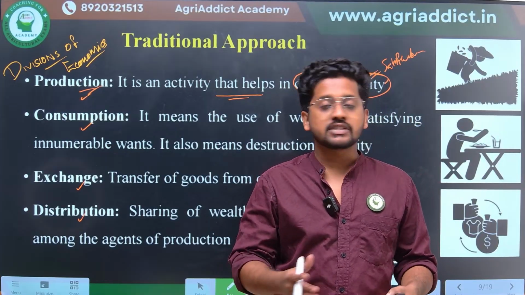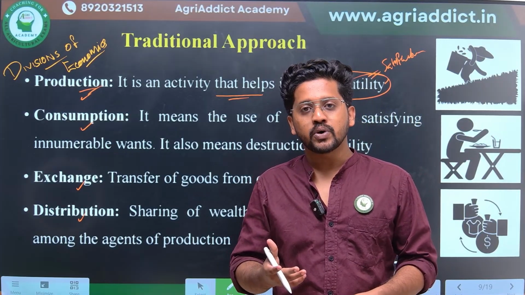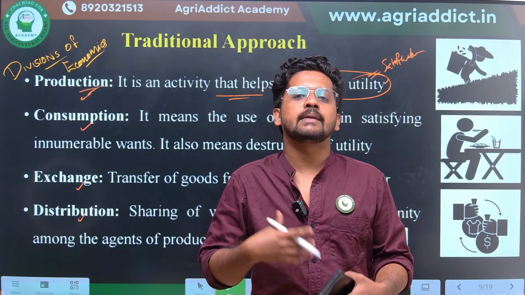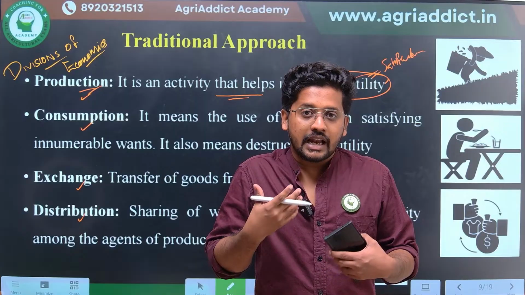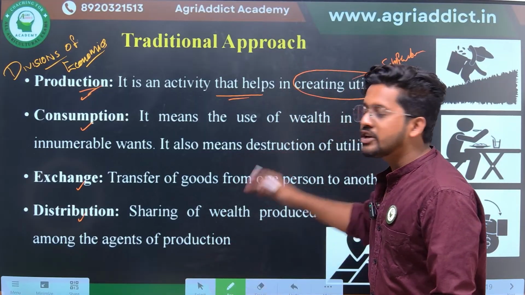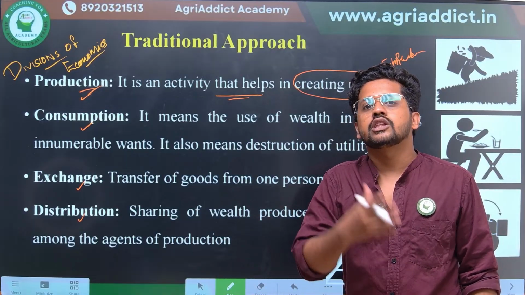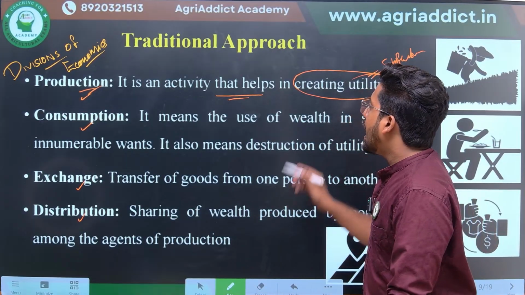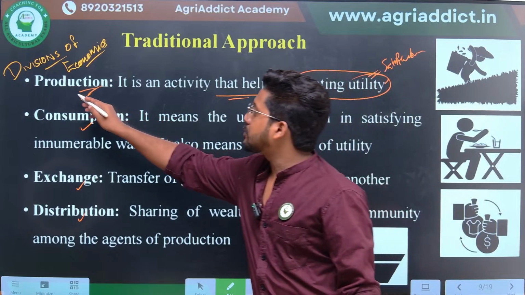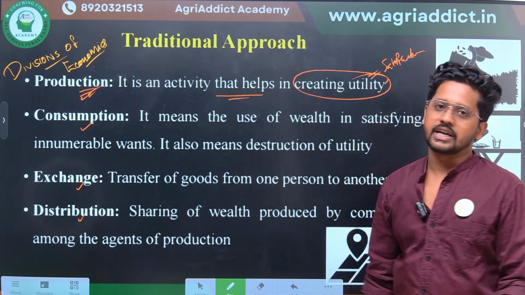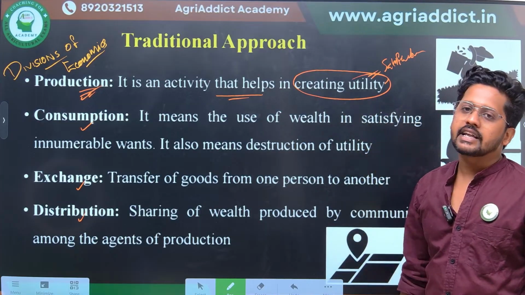Obviously it is going to help you to satisfy your hunger, right? So obviously rice is going to get some utility. You are getting satisfied with rice, so therefore rice is getting some utility, and that rice is produced by the production process. So this production process can also be called creation of utility, right? So it's also known as creation of utility.